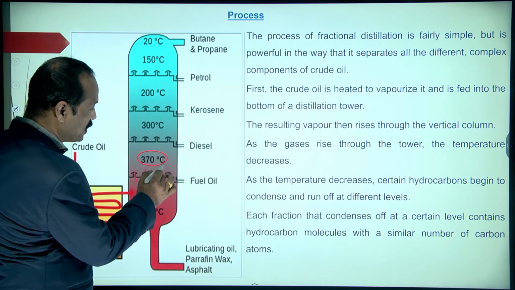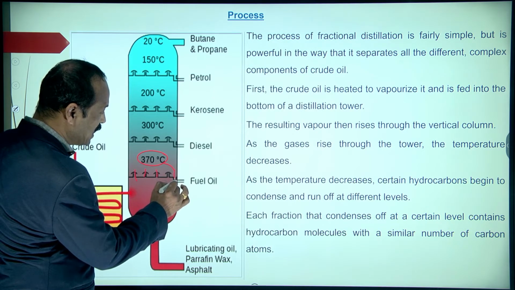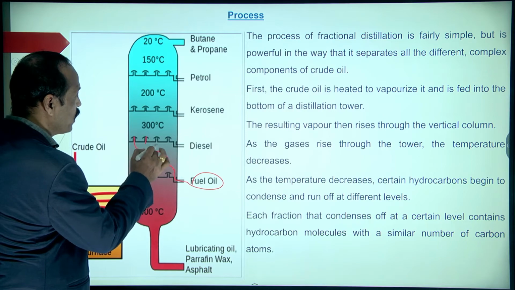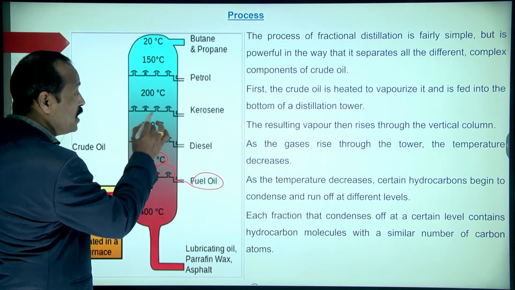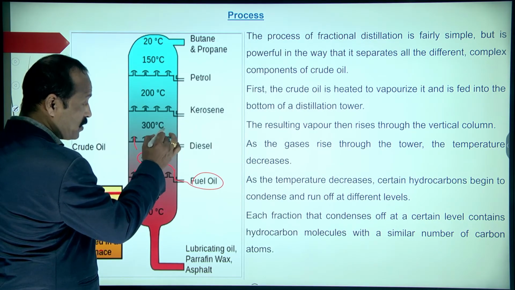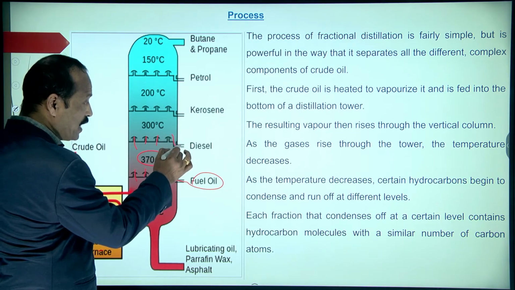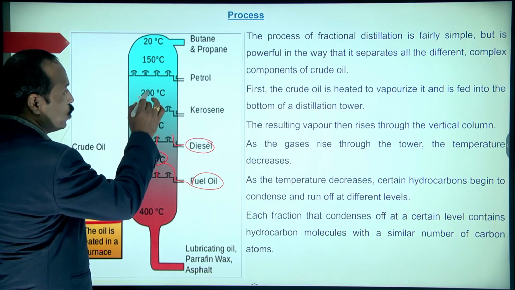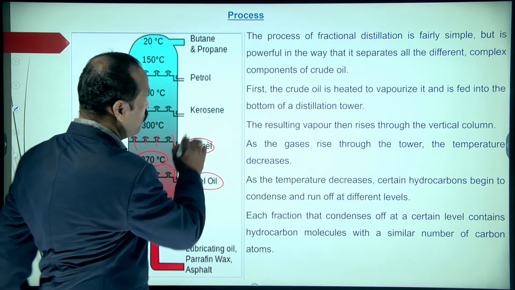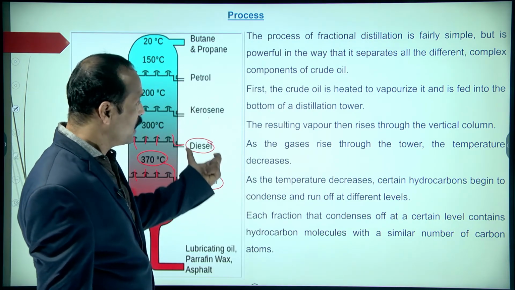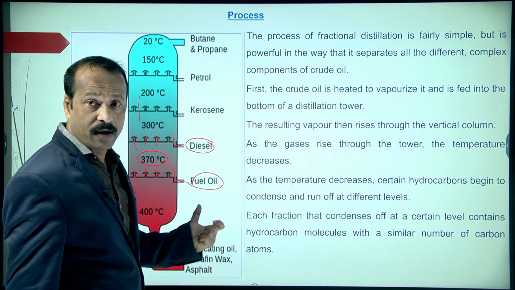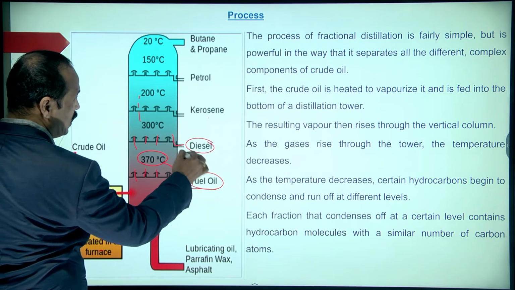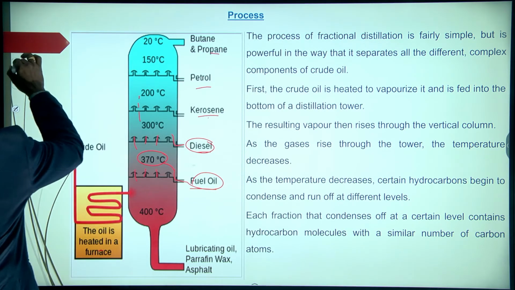Some of the vapors get condensed and are collected here as fuel oil, and the remaining gases go up where the temperature is 300. Here some of the vapors convert into liquid, and this is diesel. Like this they keep condensing, and we get different components. In this way we can separate fuel oil, diesel, kerosene, petrol, and all these things.